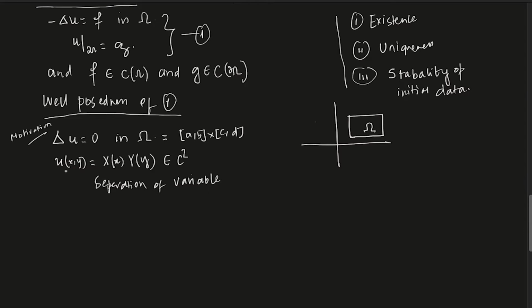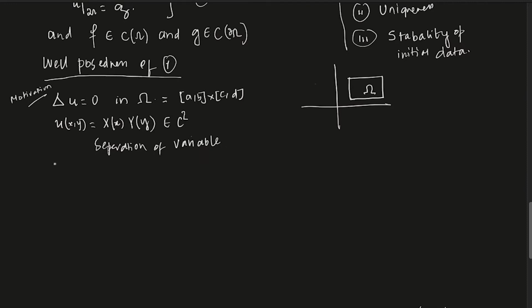Now, let's say I'm asking you to solve this problem, with f, and omega is AB cross CD. How do you solve this thing? If you remember your separation of variables method, first of all, you try to find the eigenvalues. Try to solve the eigenvalue problem: minus Laplacian of u equals lambda u in omega, that is AB cross CD, and u restricted to the boundary del omega is g.